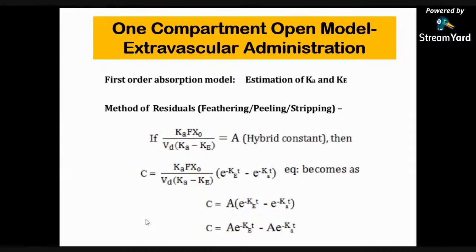From this we can say that at the peak plasma concentration, the rate of absorption equals the elimination rate.